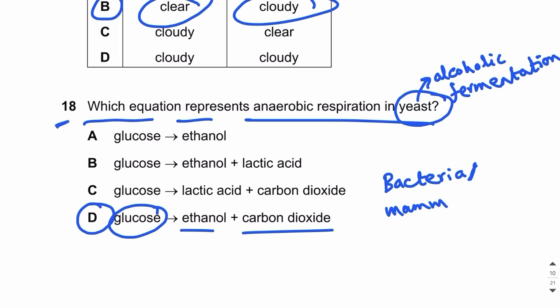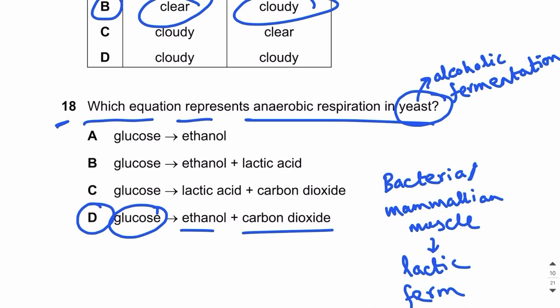If we talk about bacteria, or we can say mammalian muscles, the anaerobic respiration is of which type? Yes, guys, lactic fermentation. And in lactic fermentation, what happens is that glucose is simply broken down into lactic acid, right?